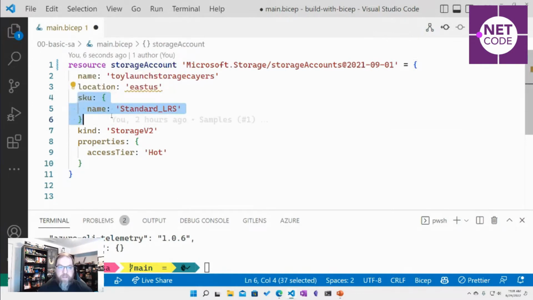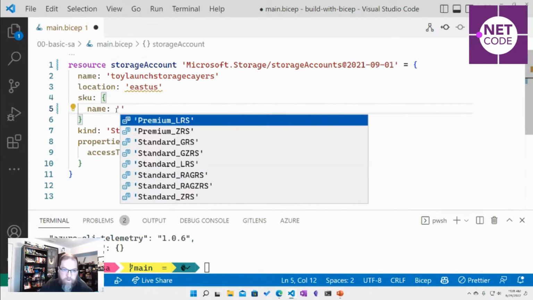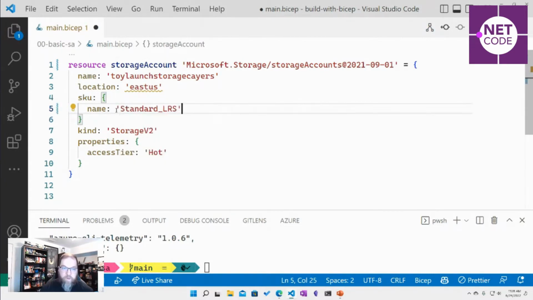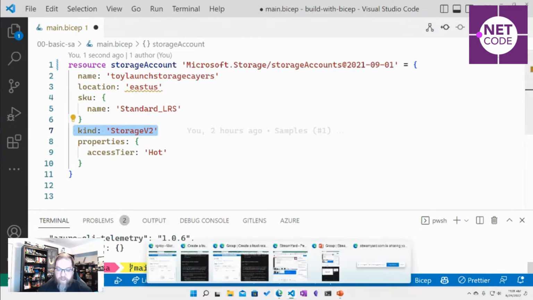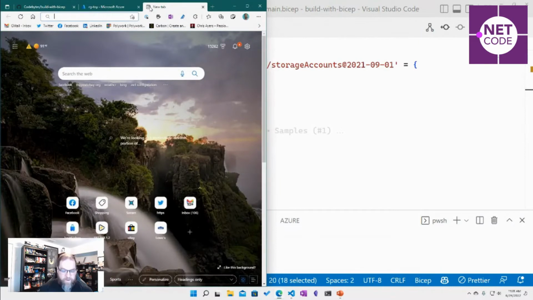So some resources have a SKU. You might not know all about the various SKUs of storage accounts, and that's okay. Sometimes the tooling will handle it for you, so you can leverage the tooling to help, and all of those properties are published out through Microsoft. Like kind is an important property for storage accounts. Now, this stuff, like I said, we can find out about it on the Azure portal.